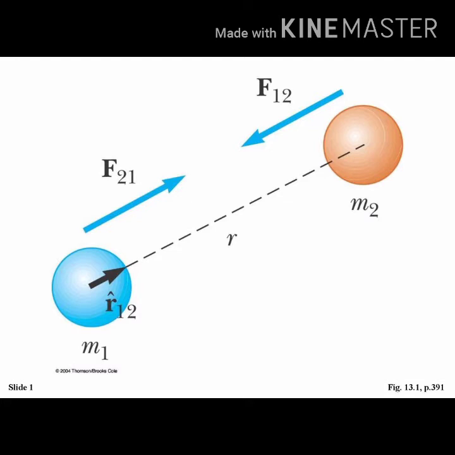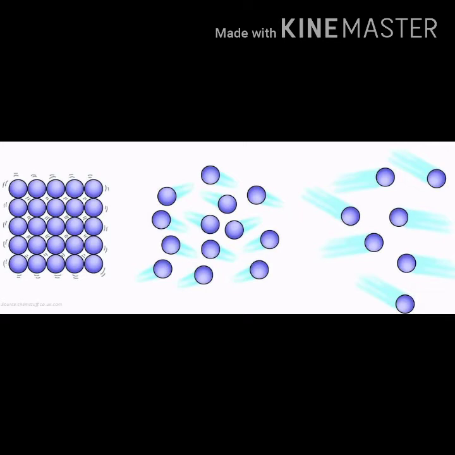The strength of this force of attraction varies from one kind of matter to another. This force of attraction between the particles is not similar in all the particles. It varies from one particle to another.